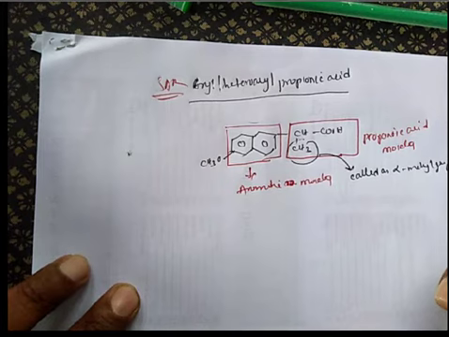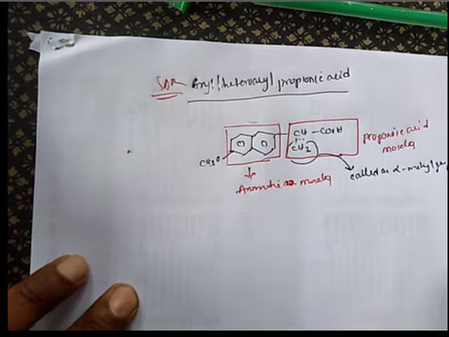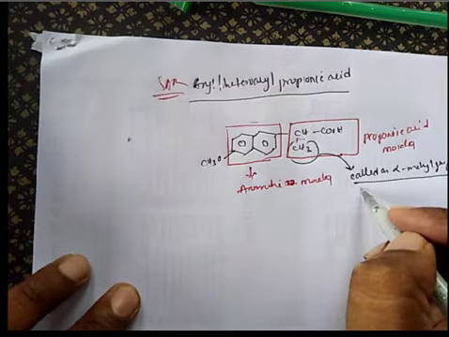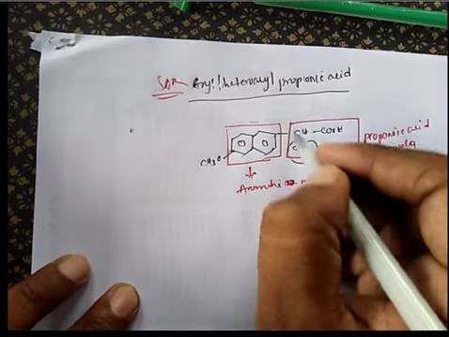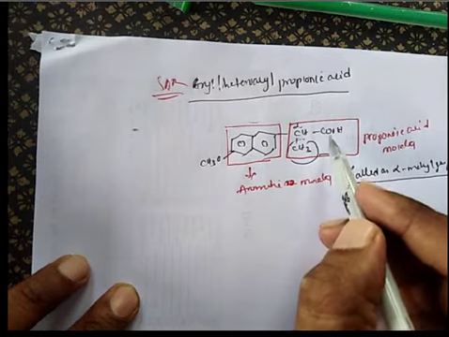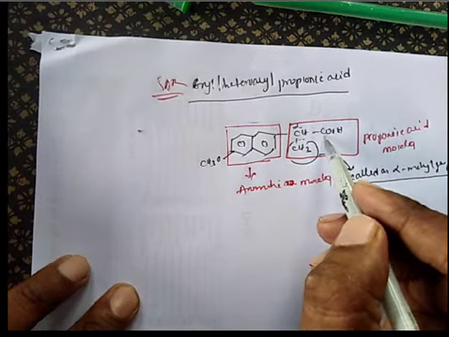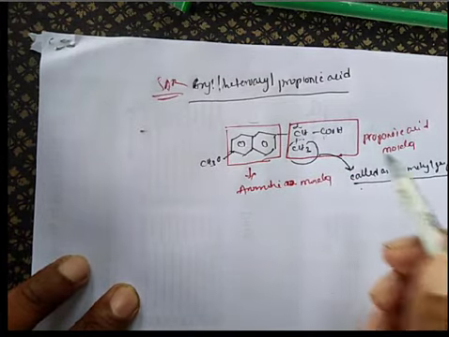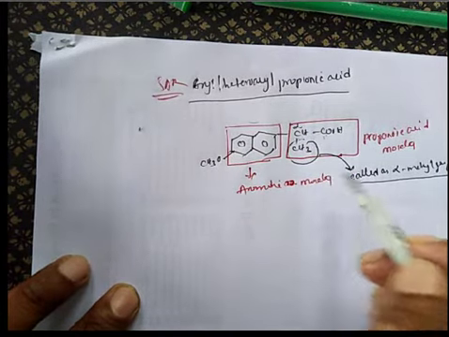Okay, so this alpha methyl group has an advantage. This carbon is called the alpha carbon, the carbon next to the carbonyl carbon. The substitution on the alpha carbon is a methyl group.